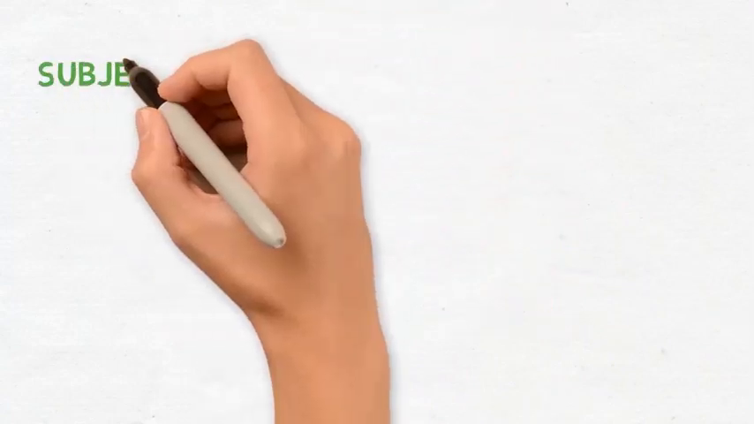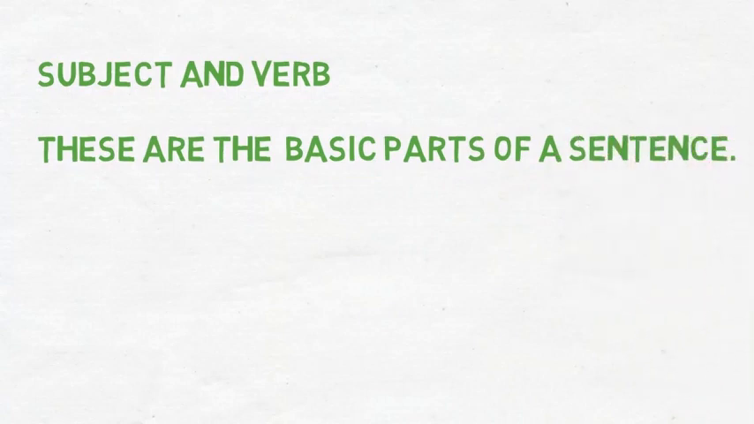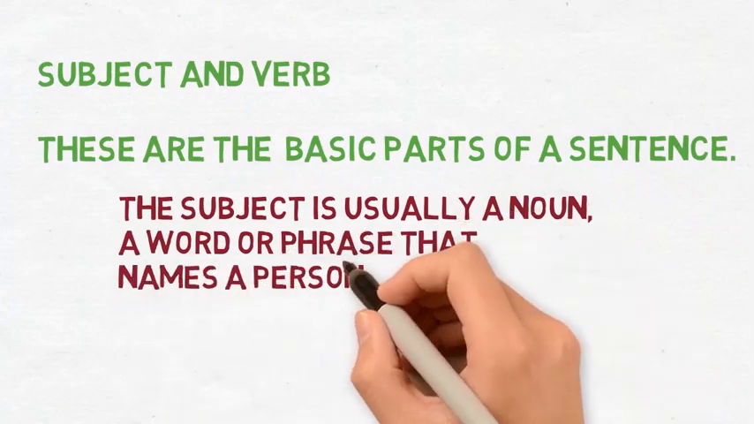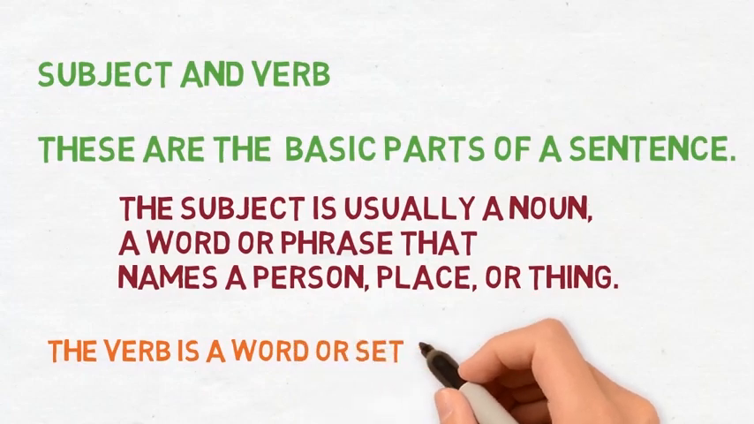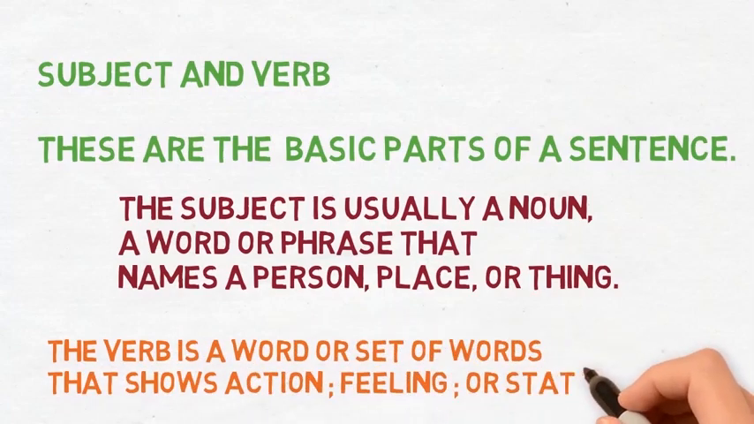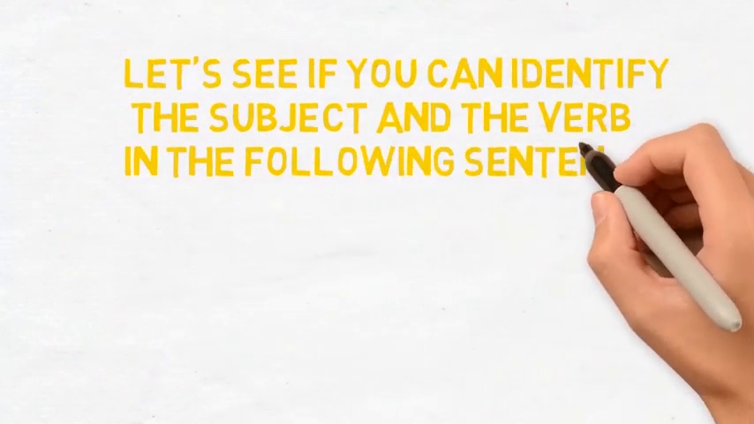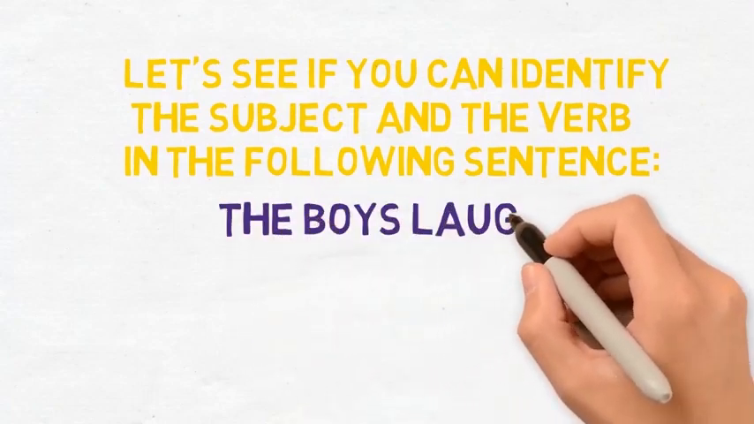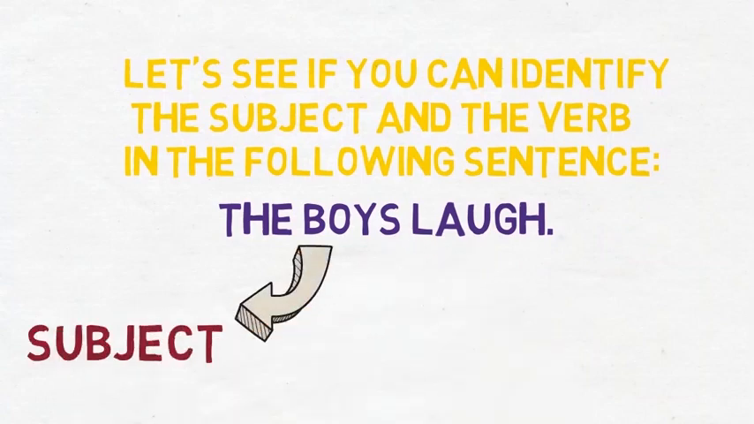Let's first understand what are subject and verb. These are the basic parts of a sentence. The subject is usually a noun, a word or phrase that names a person, place or thing. And the verb is a word or set of words that shows action, feeling or state of being. Let's see if you can identify the subject and the verb in this sentence. The boys laugh. Here we have plural subject boys and plural verb laugh.